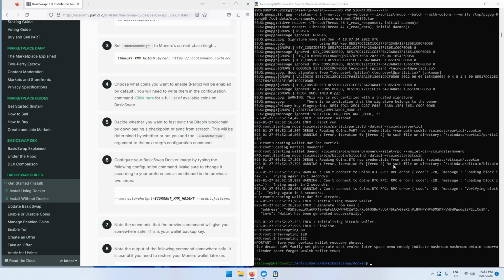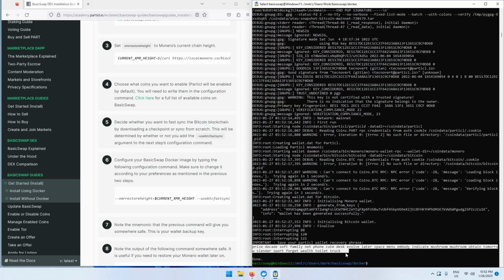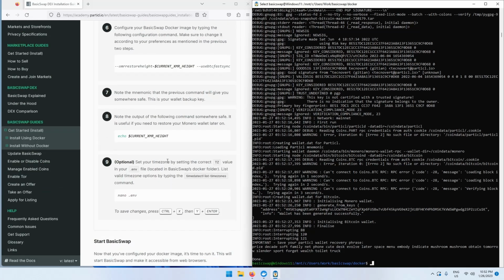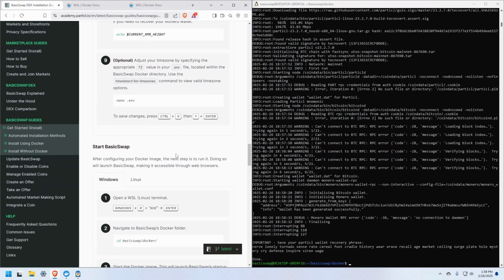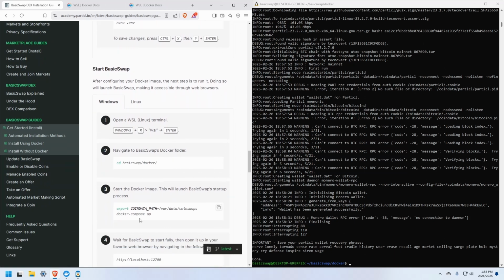Once this is done, you'll be greeted with a seed phrase for your Particl BasicSwap wallet. We recommend that you save this seed as it's absolutely crucial if you need to restore your Particl BasicSwap wallet. You'll also want to save the output of the echo current XMR height command. It will be important if you ever need to restore your BasicSwap Monero wallet. And once that's done, you're ready to launch the BasicSwap application itself.